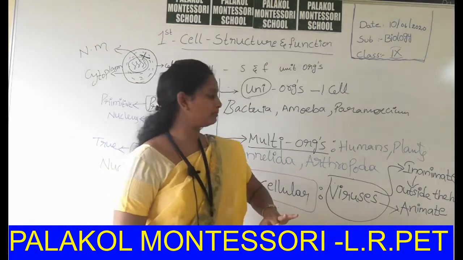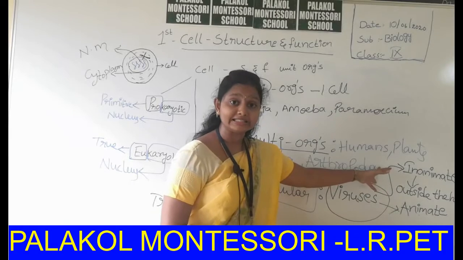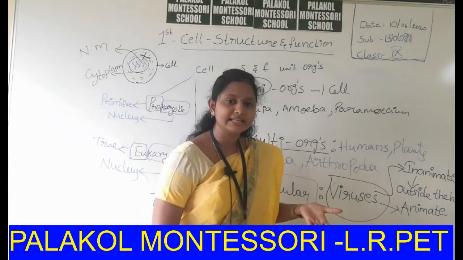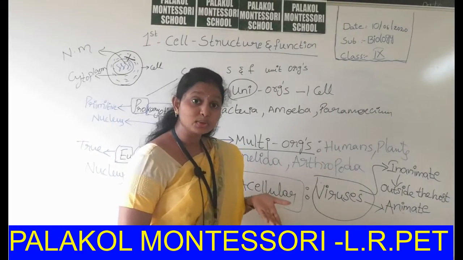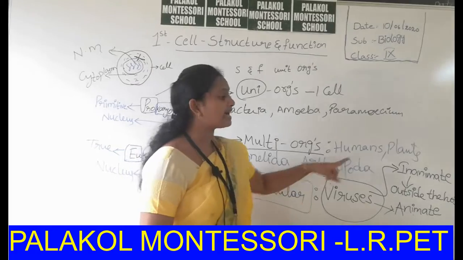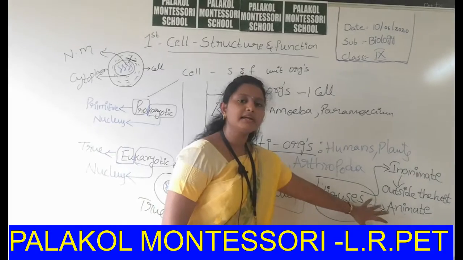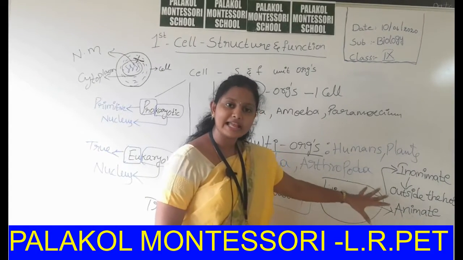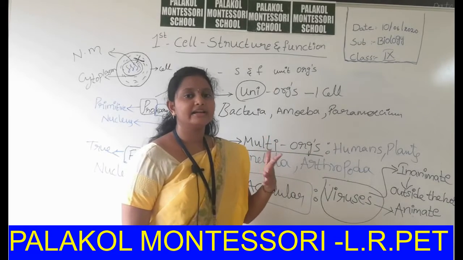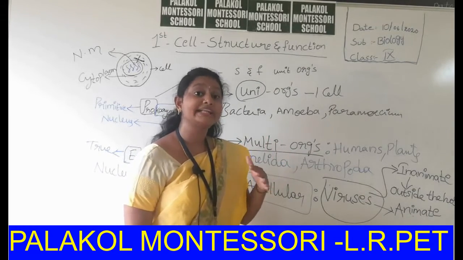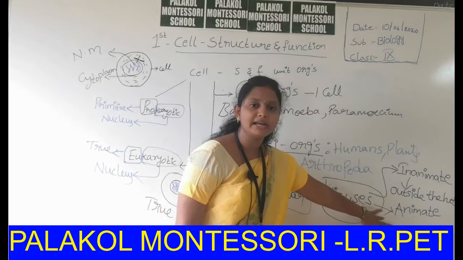What is the difference between inanimate and animate? Inanimate means dead. They cannot move easily and cannot do any life processes. These types of objects are called inanimate. But animate objects can do life processes like nutrition, excretion, transportation, reproduction, etc. These types of organisms are called animate objects.